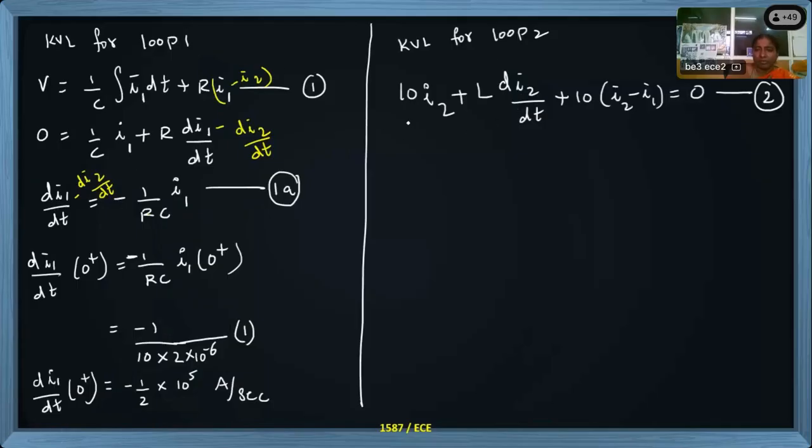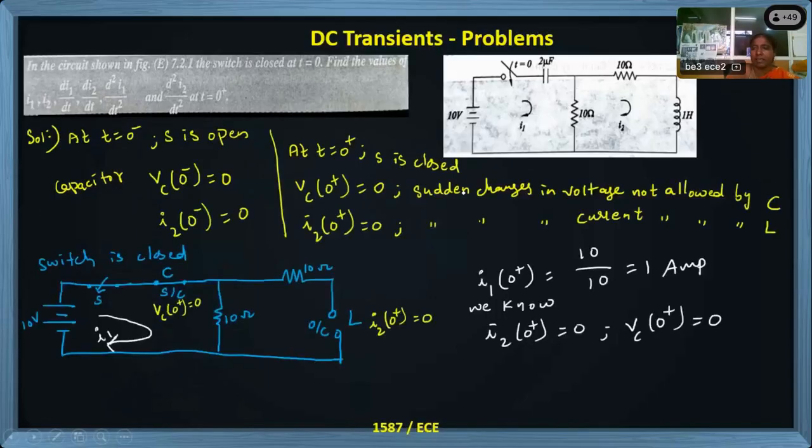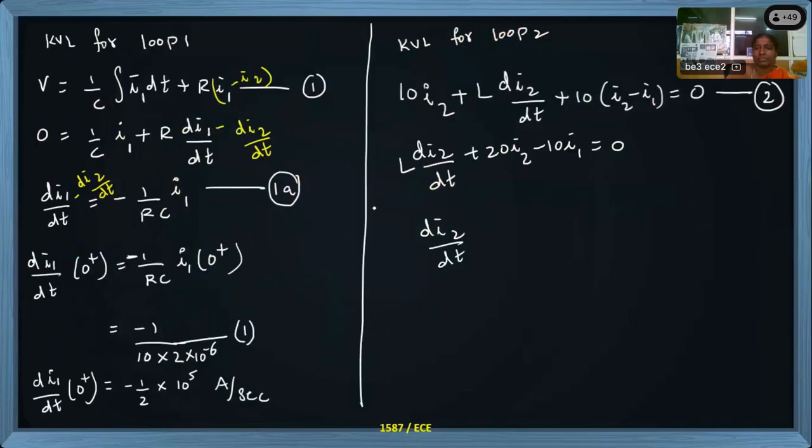Now what I will do, I can make di2/dt the subject. L I will retain, plus 20 times I2 minus 10 times I1 equal to 0. Then if I take di2/dt as the subject, what is the L value? You can see here the L value is 1 Henry.